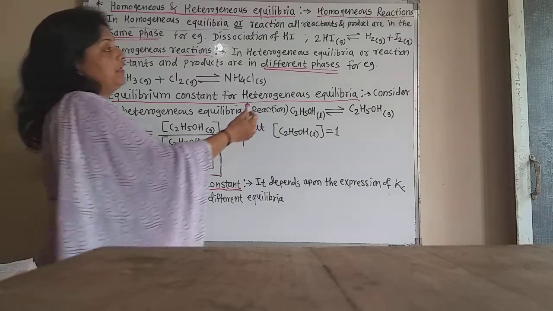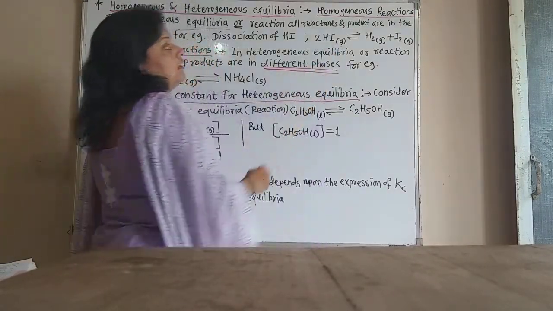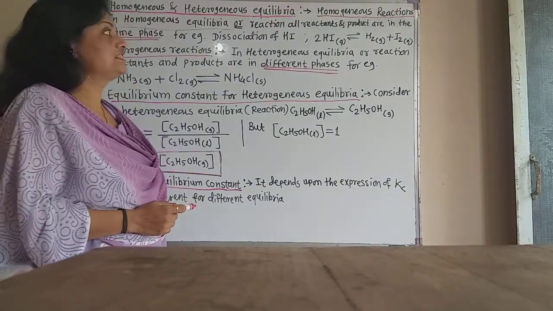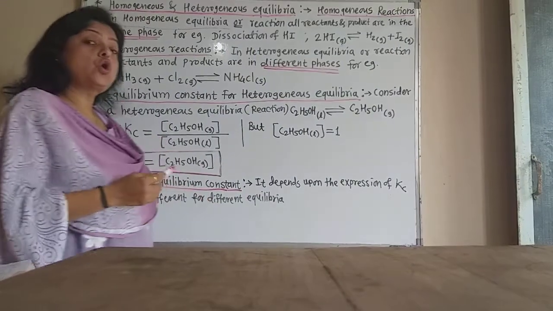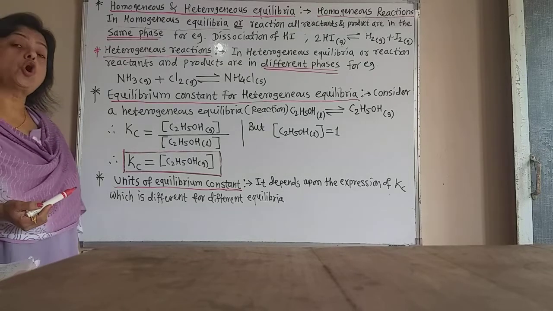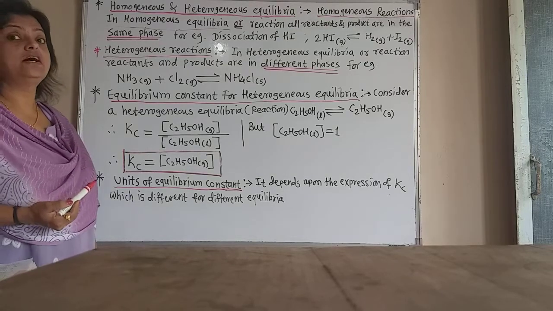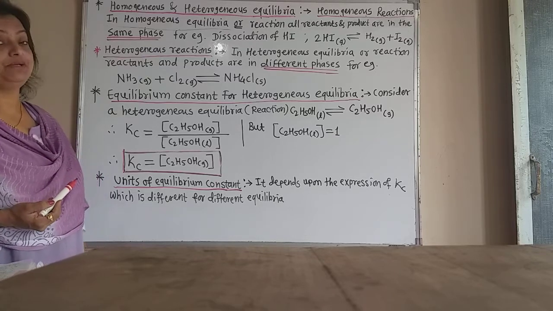Now this hydrogen iodide gets dissociated: 2HI gas, as the reactant is in the gaseous phase, gives hydrogen gas and iodine gas. So all the reactants and products are in the same phase, that is the gaseous phase. So the dissociation of hydrogen iodide is a homogeneous reaction, or a homogeneous equilibrium.